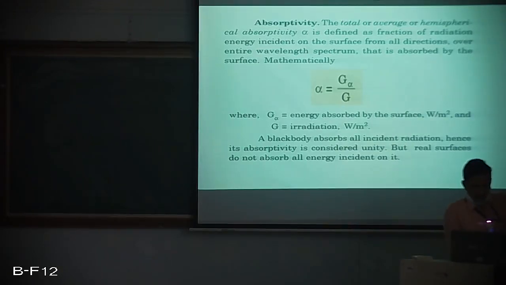So alpha becomes a non-dimensional parameter. If it is a black body, this absorptivity will be 1. Why? Because everything which is incident on the black body surface, everything is absorbed. So the meaning is G alpha is equal to G and alpha is equal to 1, provided it is a black body.